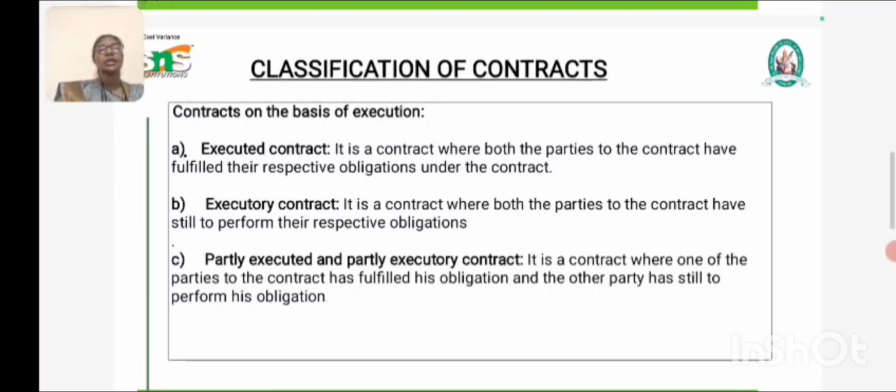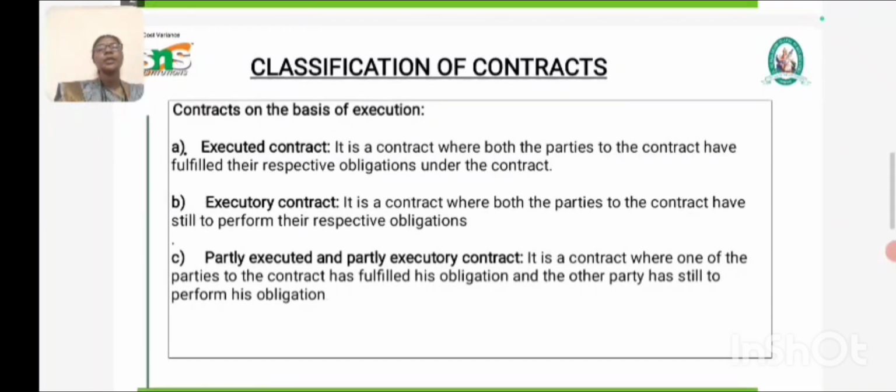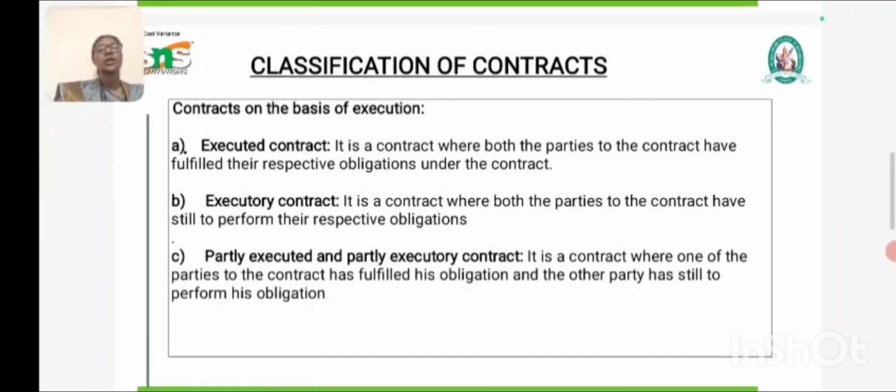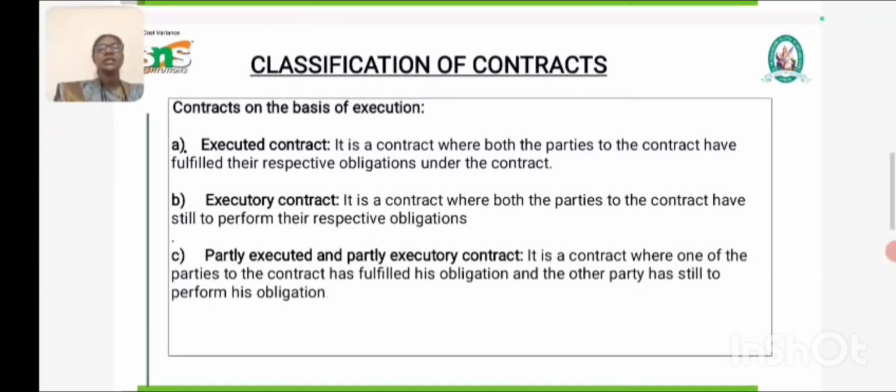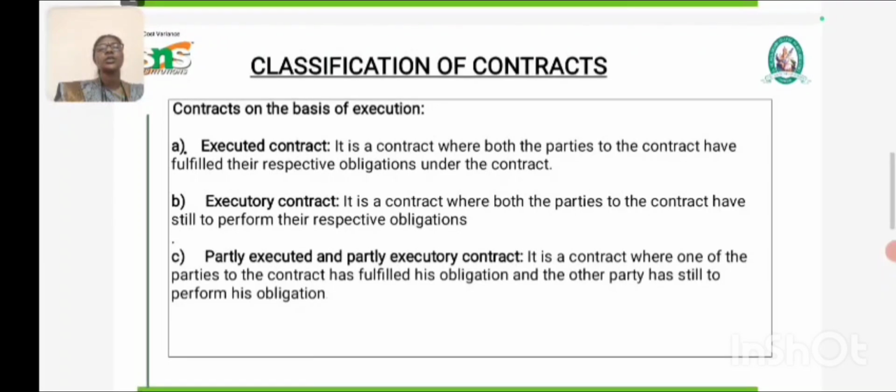Next is the executory contract, where both parties have made the contract but still have to perform their respective obligations, because they have not fulfilled them for some reasons. So it is called an executory contract. The third is the partially executed and partially executory contract, where half of the work is completed and the balance remains.